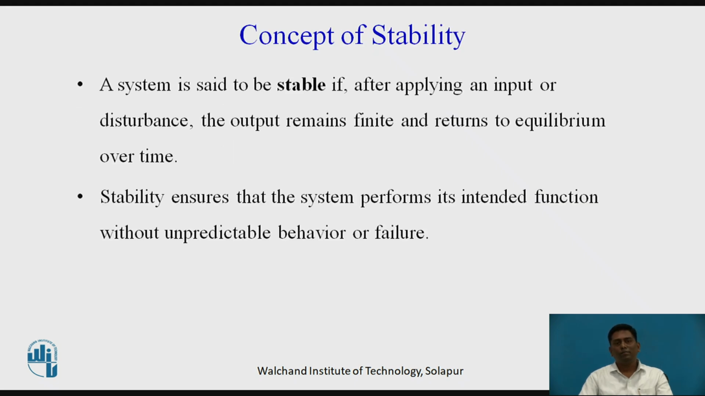Concept of stability. Let us define this system. A system is said to be stable if, after applying an input or a disturbance, the output remains finite and returns to equilibrium over time. Stability ensures that the system performs its intended function without unpredictable behavior or failure.